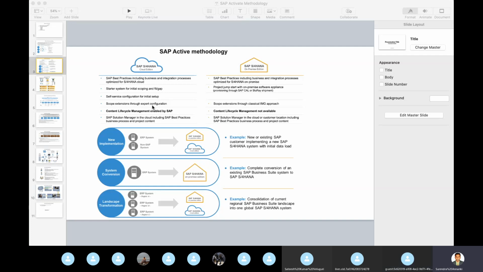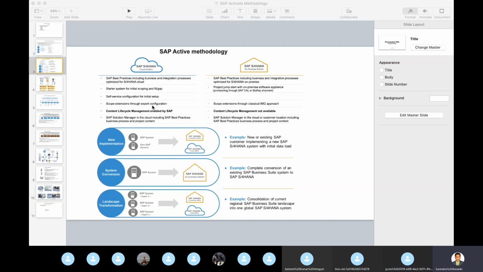And coming to content lifecycle management enabled by SAP, which someone asked about as an initial basic question: it's maybe inbuilt, or we may need to purchase a license, anything, maybe not on cloud. If you look at on-premises, you may need to purchase it. Content lifecycle management is not available on-premises, mainly because SAP wants to keep everything in their hand, and control all the clients.